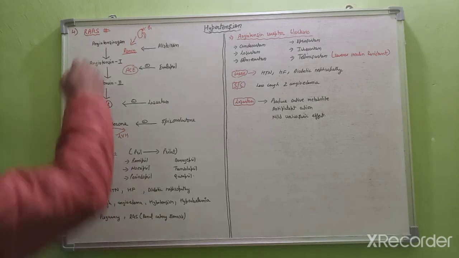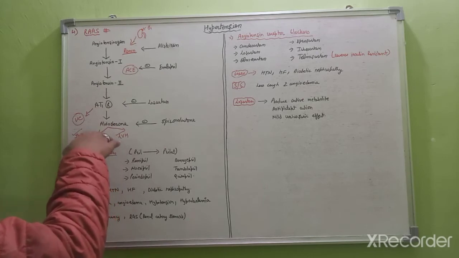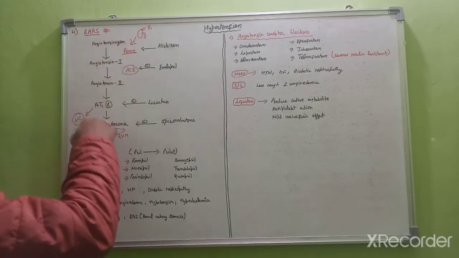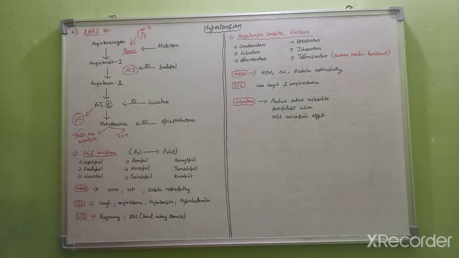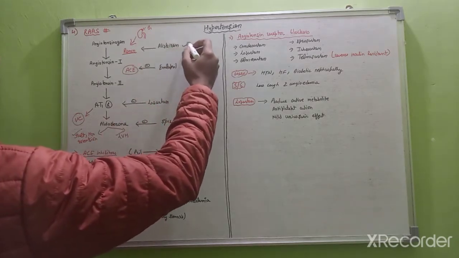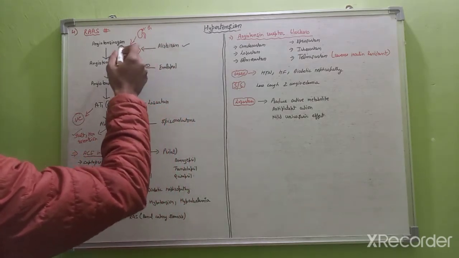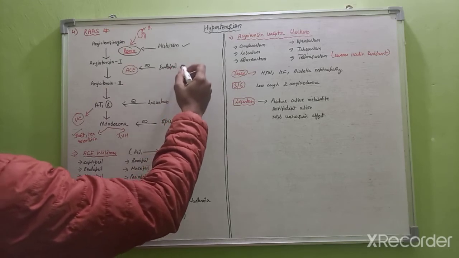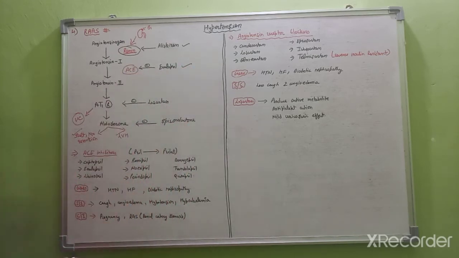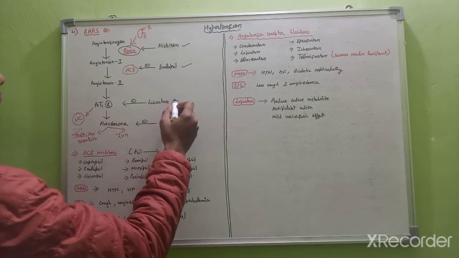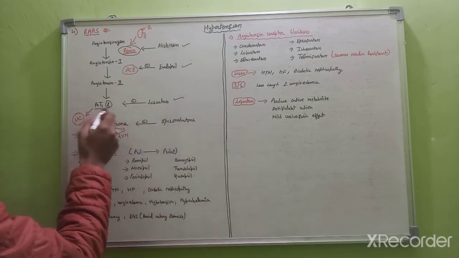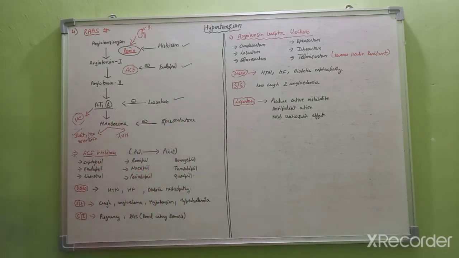So these are the pathways which get stimulated by the activation of renin. This renin comes from the JG cells of the kidney by the stimulation of the beta receptor. There are various drugs, like aliskiren, which inhibits the formation of renin; enalapril, which inhibits the ACE; and losartan, which inhibits the AT1, that is angiotensin 1 receptors.